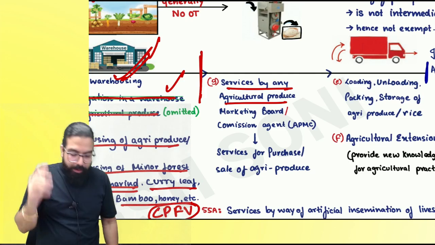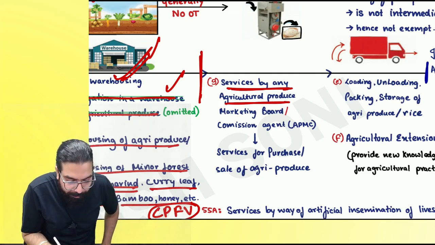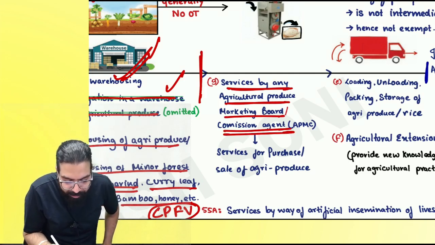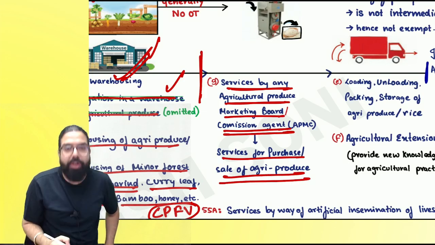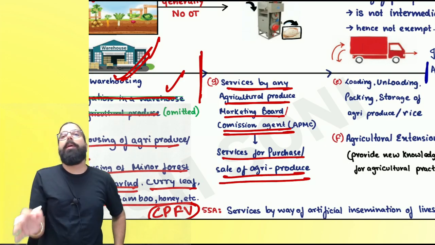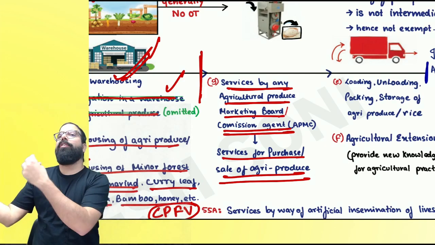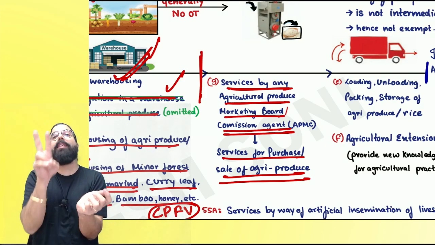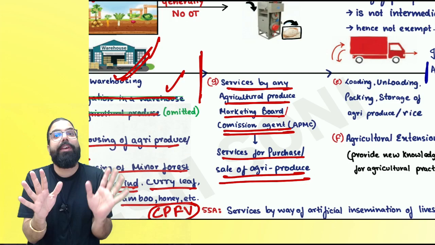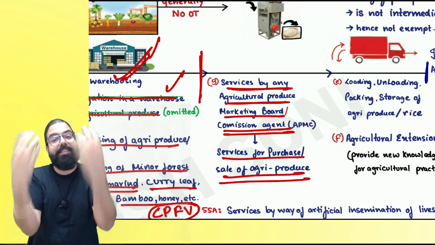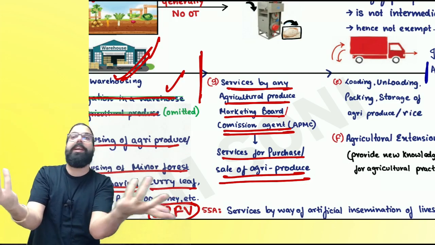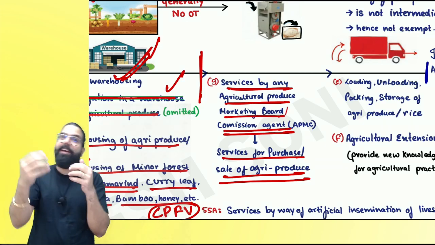Services by an agricultural produce marketing board or commission agent, services of purchase and sale of agri produce. Remember one thing. First of all, agriculture is not a taxable person, so they will not take registration. Secondly, on their commission there is no GST. Hence, even if their commission exceeds 20 lakh, because they are not liable to pay any tax, they will not take registration.